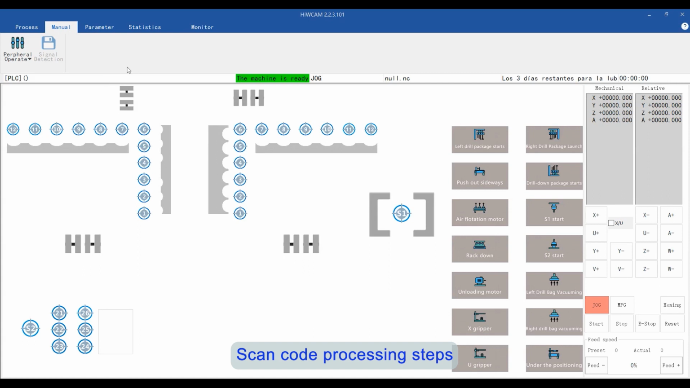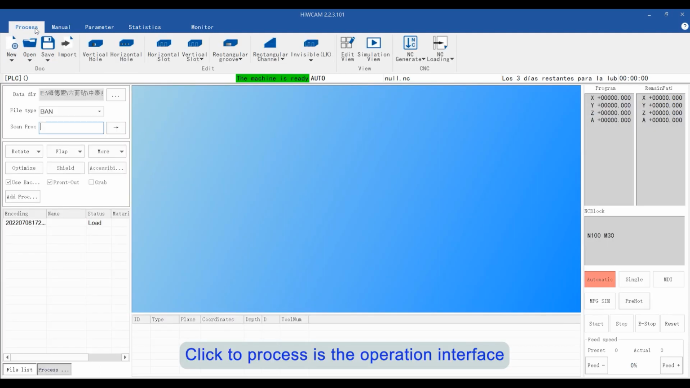Scan code processing steps. Click to process is the operation interface.